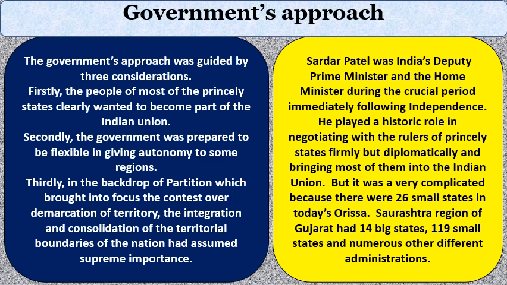What is the first one? To take into consideration the will of the people living in the princely states. Second, some princely states, because of a variety of reasons, are granted autonomous status. And the third one, finally, at any cost, to integrate all the princely states in the mainland of the Union of India.